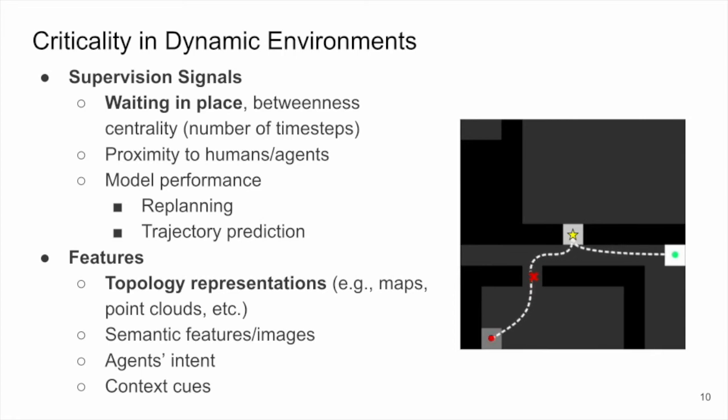In this example from our dataset, the agent starts in the green dot and wants to go to the red dot. When entering the narrow passage, the agent may need to avoid a collision with an agent going in the opposite direction, making the critical region at the center a good cubbyhole to wait for the passage to clear. However, an occupancy grid with roughly the same topology, marked with an X, is not critical given the agent's intent. It is only visited when exiting the narrow passage, and therefore, the likelihood that the agent will have to wait there is small.